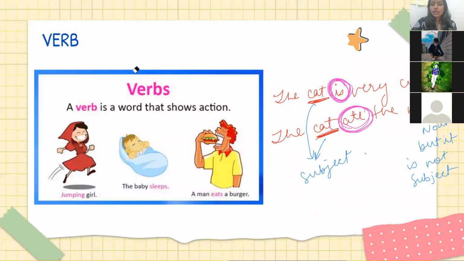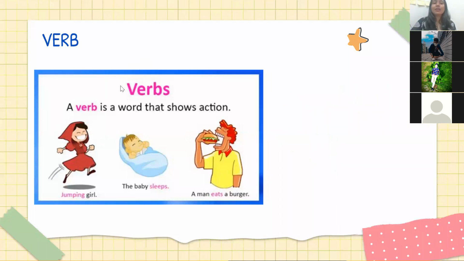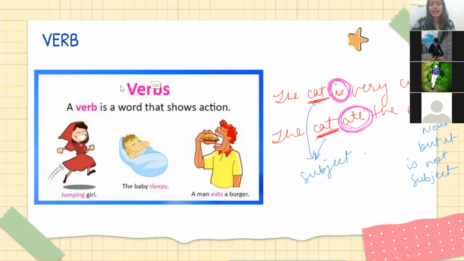Okay. Now we are coming to main part. Tell me, did you guys write this? Can you take a screenshot of this? Okay, I'll write this. Pink one is verb. Okay, I hope you're taking a screenshot. Yeah, ma'am. Screenshot ek baar notebook mein likh ke keep deleting it, please.